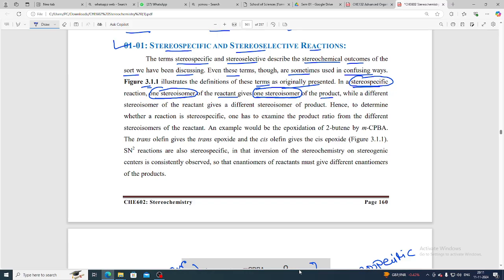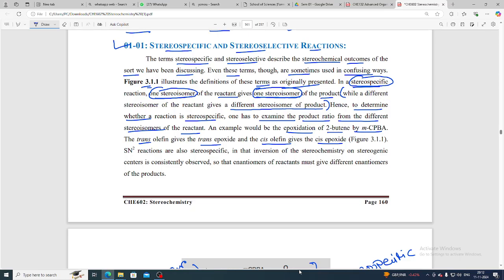While a different stereoisomer of the reactant gives a different stereoisomer of the product. Look at what is said: a different stereoisomer of the reactant gives a different stereoisomer of the product. Hence, to determine whether a reaction is stereospecific, one has to examine the product ratio from the different stereoisomers of the reactant. An example would be the epoxidation of 2-butene by m-chloroperbenzoic acid. Yes, the trans olefin gives the trans epoxide and the cis olefin gives the cis epoxide. OK, so we have seen this.